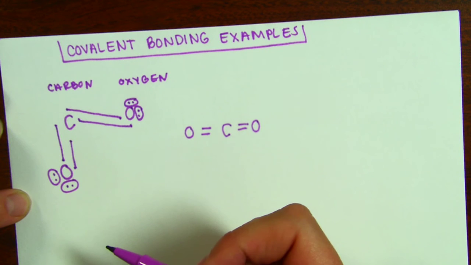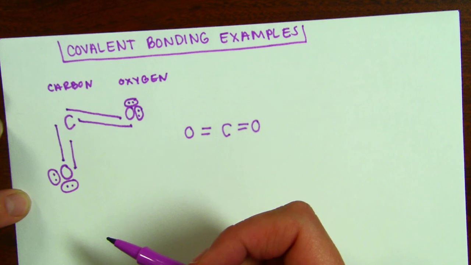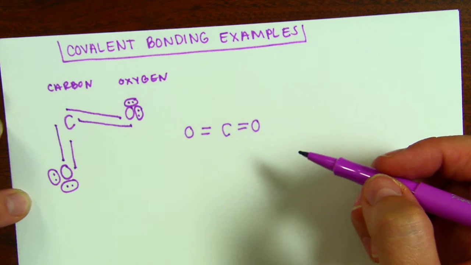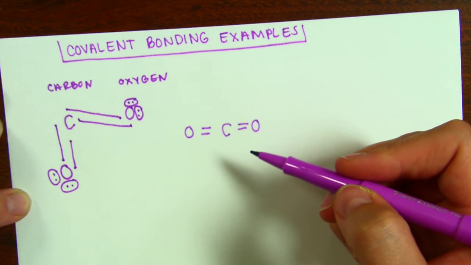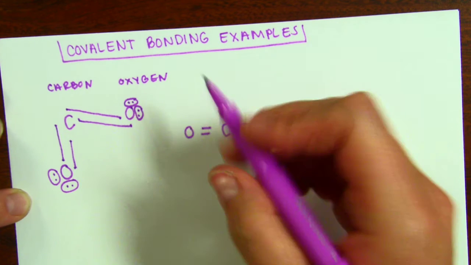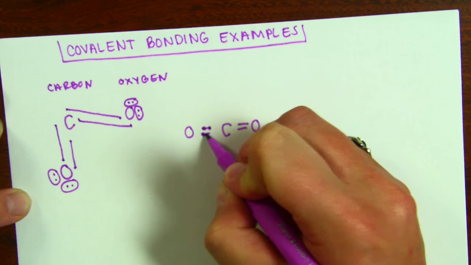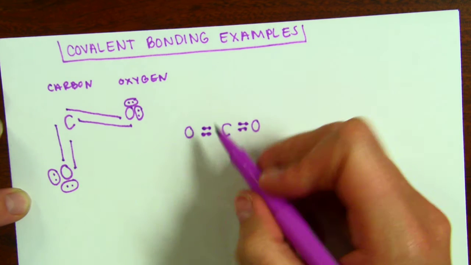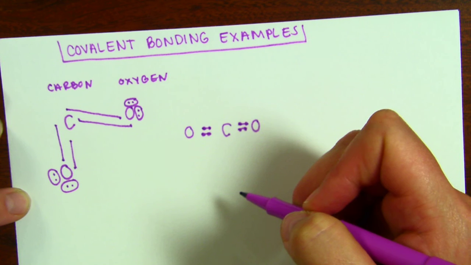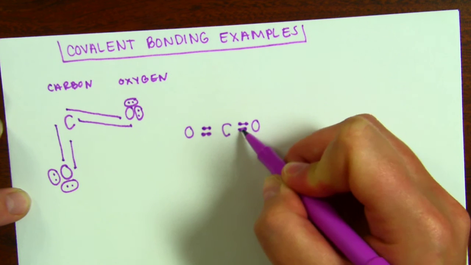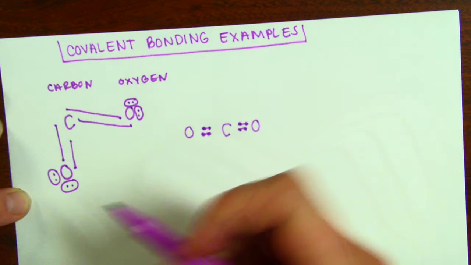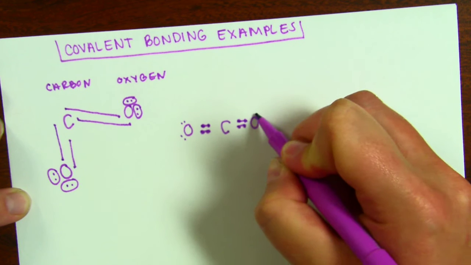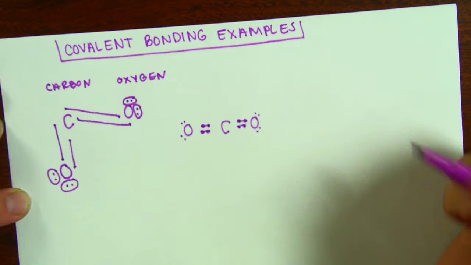Then we're going to count and make sure that we have our correct number of valence electrons for all 3 of the atoms in this compound. So remembering from the video lesson that each line, each bond holds 2 shared electrons. So 2 are located here, 2 here, 2, and 2. So I'm going to check carbon first and make sure that it has 8 valence electrons. It has 2, 4, 6, and 8. So carbon is good. I'm also going to take from oxygen over here and place those pairs of electrons that were already paired up together in my new model.